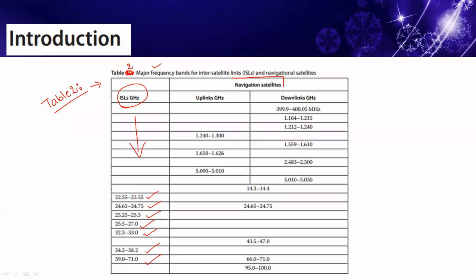Here we have the navigation application. For navigation, the uplink is designated 1 gigahertz, 1.65. The downlink is restricted to these values. This is just for knowledge purposes. And another value, 24 gigahertz, 43 gigahertz, 66, 94. Just take a snapshot for knowledge gaining purposes.